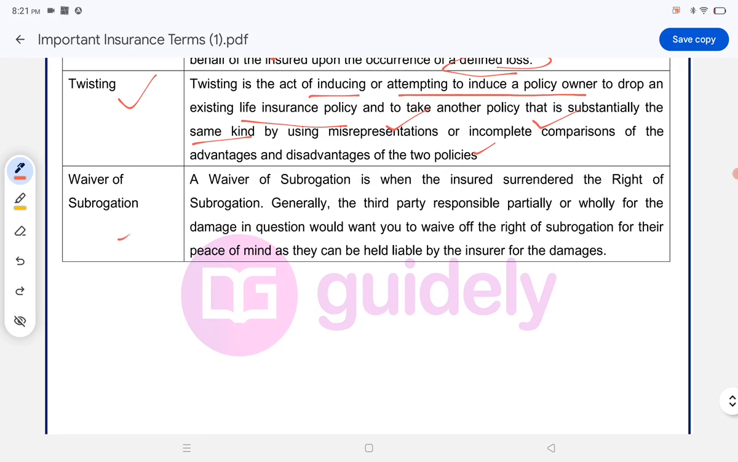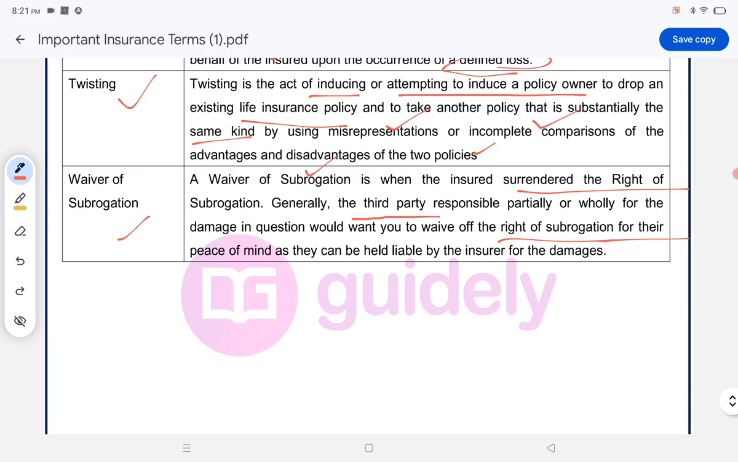Waiver of subrogation. A waiver of subrogation is when the insured surrenders the right of subrogation. Generally, the third party responsible partially or wholly for the damage in question would want you to waive off the right of subrogation for peace of mind, as they can be held liable by the insurer for the damages.